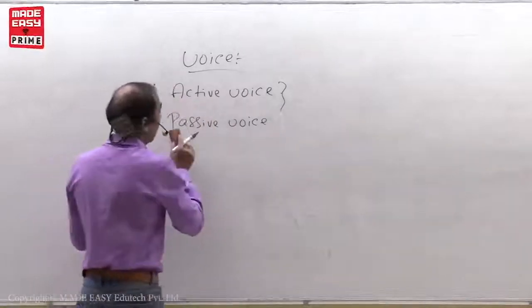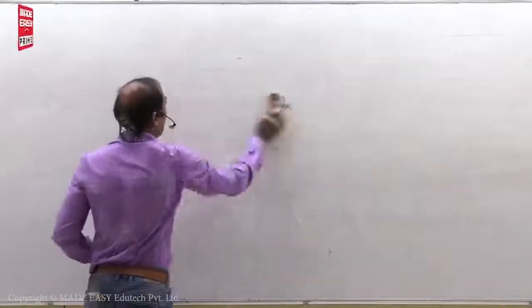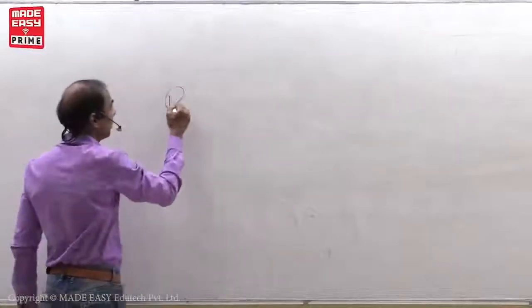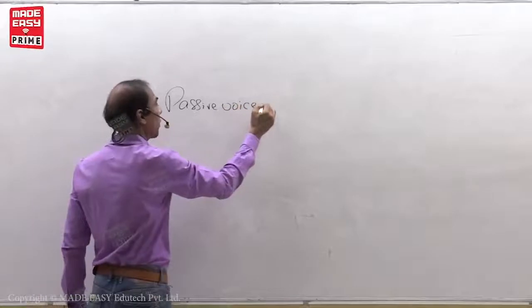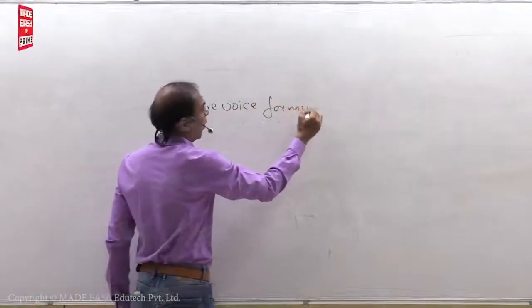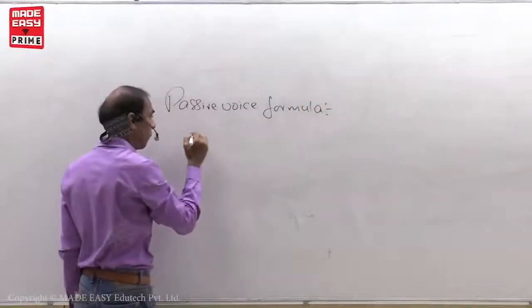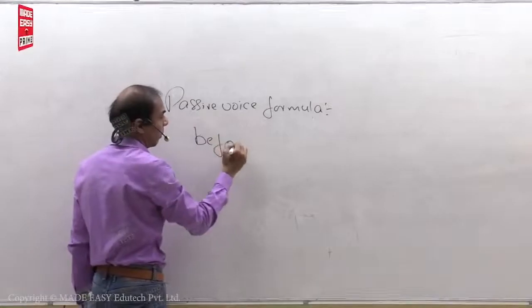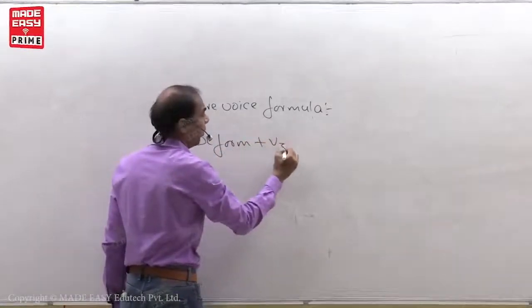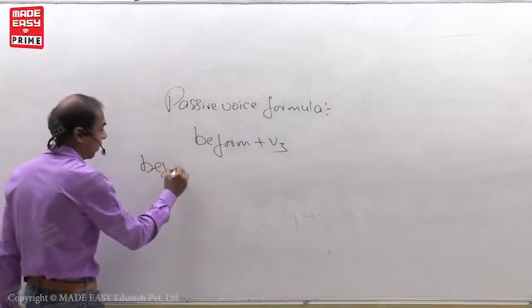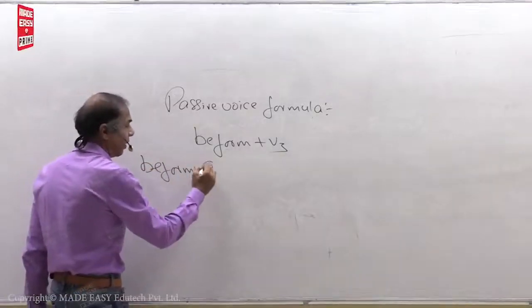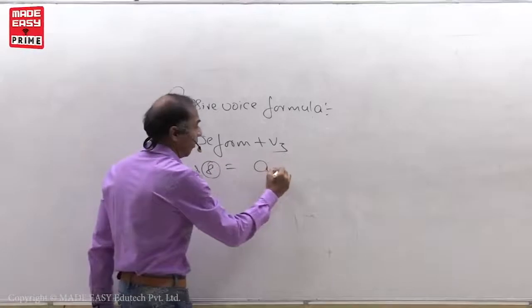What is the formula of the passive voice? You know, B form plus V3. What are B forms? What are the 8 B forms?